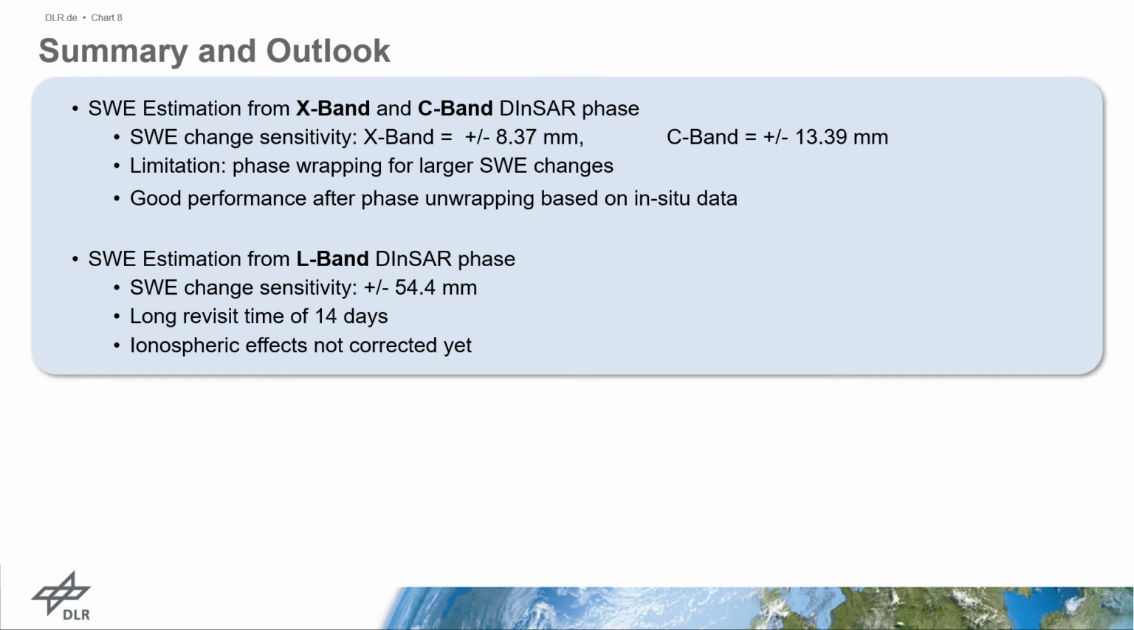To sum it up, in this case the SWE change before phase wrapping was ±8 mm for X-band and ±13 mm for C-band. For larger values, phase wrapping occurs, but when ground measurements are available, the phase wrapping can be corrected with the result of a good performance. For L-band, this value is higher, but the revisit time of 14 days is long. However, ionospheric effects have not been considered yet. This will be one of the next steps.